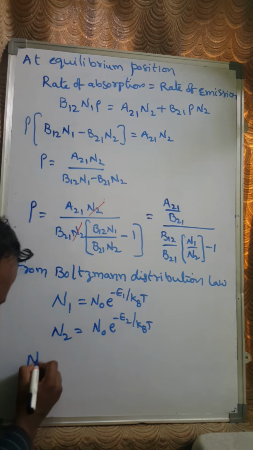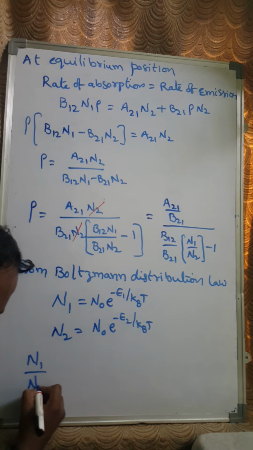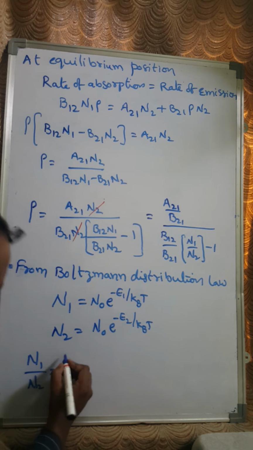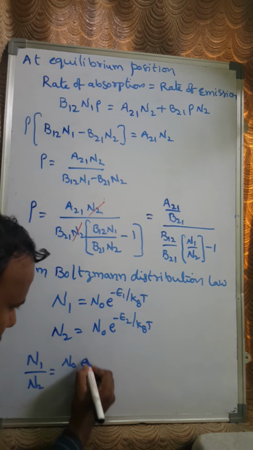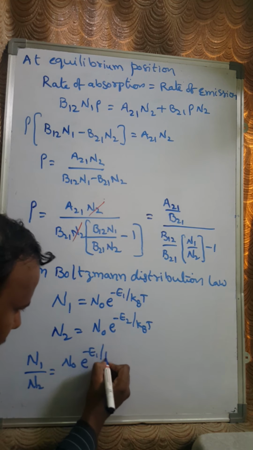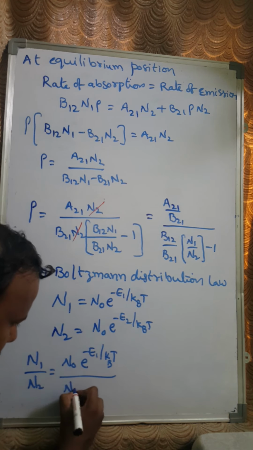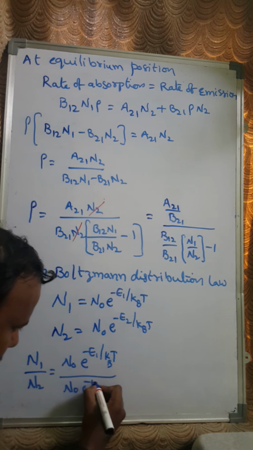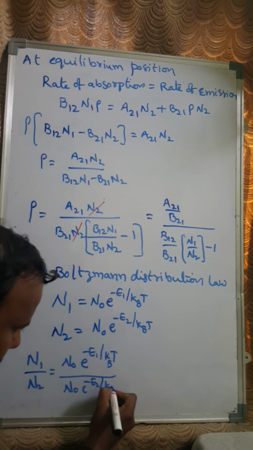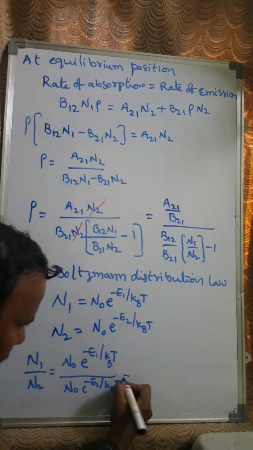If I write the ratio N1 by N2, then I am going to have N0 e power minus E1 by KT, and here N0 e power minus E2 by KT, right?